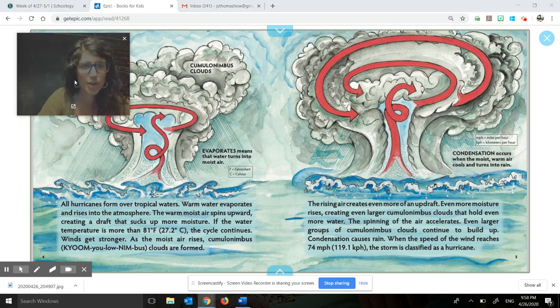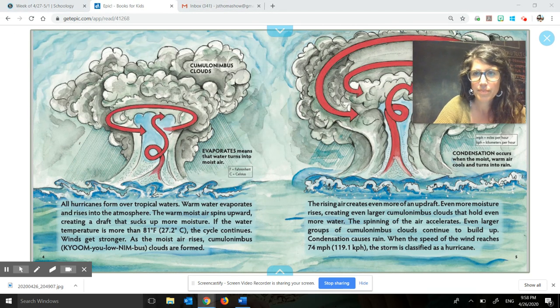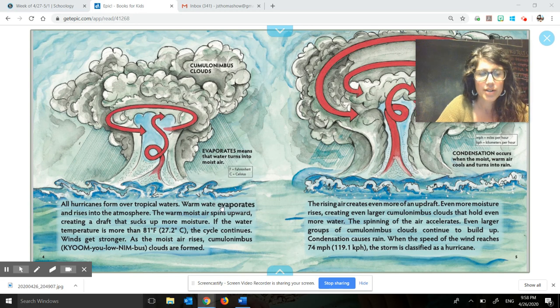All hurricanes form over tropical waters. Warm water evaporates and rises into the atmosphere. The warm, moist air spins upward, creating a draft that sucks up more moisture. If the water temperature is more than 81 degrees Fahrenheit, the cycle continues. Winds get stronger. As the moist air rises, cumulonimbus clouds are formed.